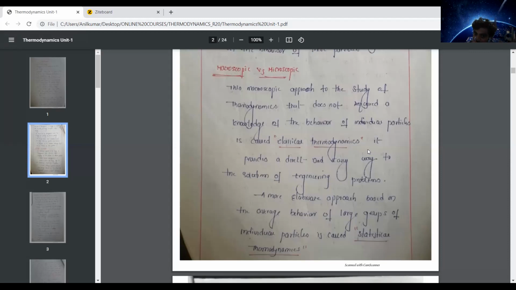This is called classical thermodynamics. Classical thermodynamics means the macroscopic approach. For any thermodynamic system or device, the study does not require knowledge of the behavior of individual particles.